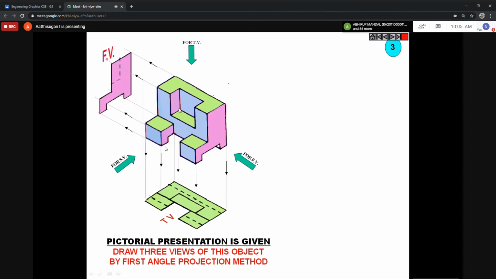On the top, I am able to see this surface. From the front view only, I am not able to see this portion. That only you draw dotted here. But in the top view, the surface is visible. Imagine the surface. For front view, this surface is not visible. That's why they mentioned dotted. But in the top view, I can see this surface, so they draw a continuous line, not a dotted line.